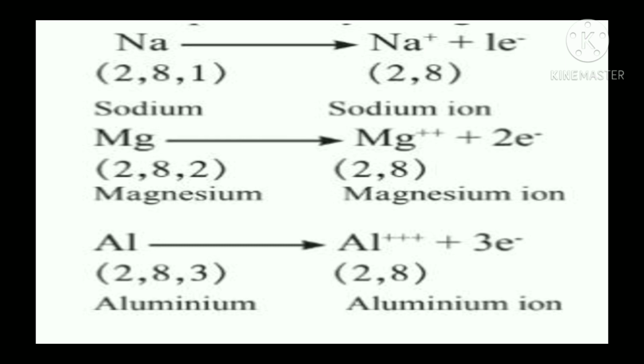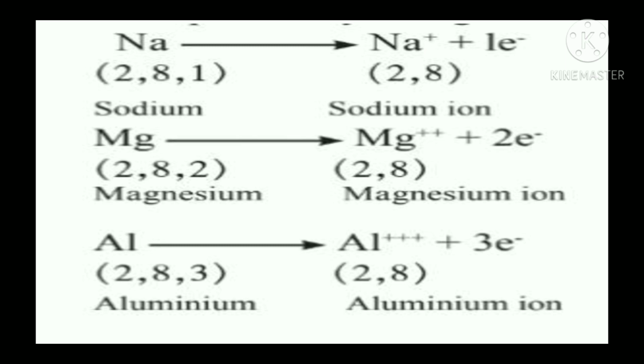See, metals normally have the capability of donating electrons and getting converted to give rise to positive ions. We understood this? Metals have the capability to donate the electrons and get the positive charge.